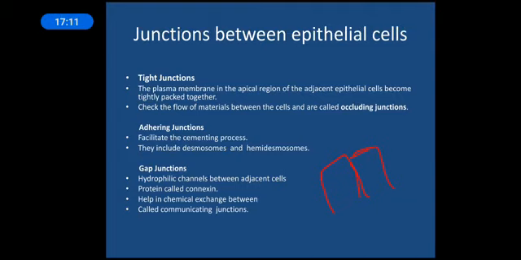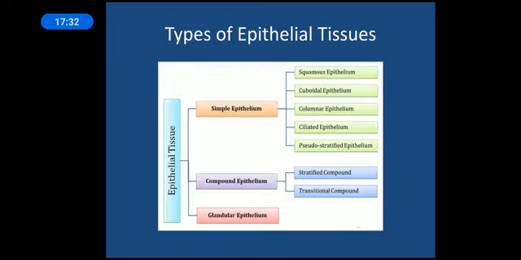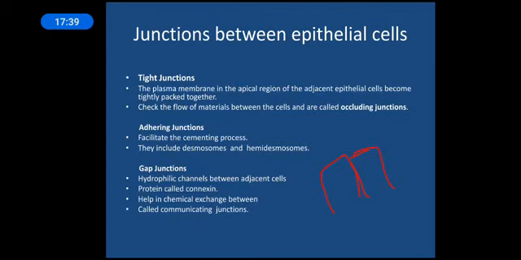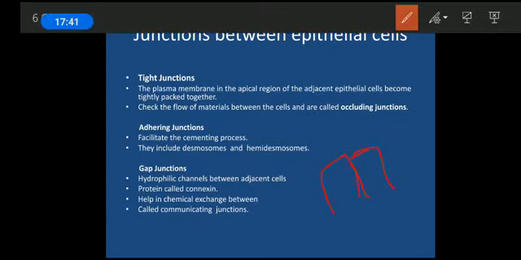Okay, now these junctions will be of different types. The main junctions found in the epithelial tissues will be the tight junctions. Okay, so the types of junctions are the tight junction, adhering junction, and the gap junction. Okay, so let us see what all these junctions are and how they work.